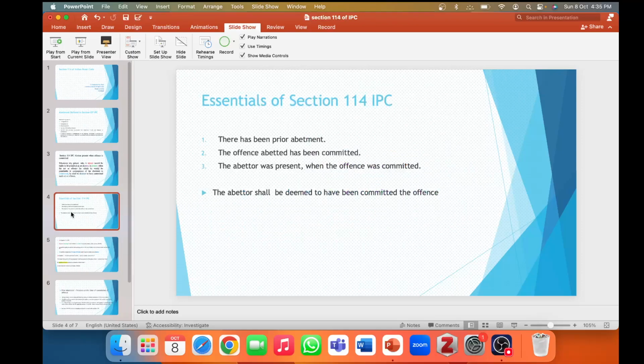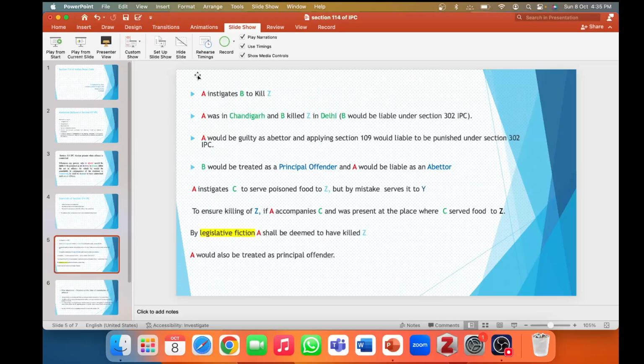So we see what are the essentials of Section 114 of IPC. There has been prior abetment. The offense abetted has been committed. The abettor was present when the offense was committed. The abettor shall be deemed to have committed the offense. We take examples for that.